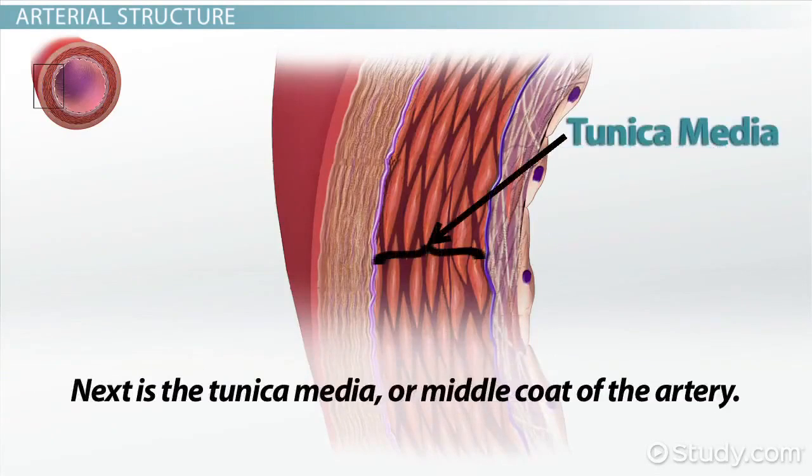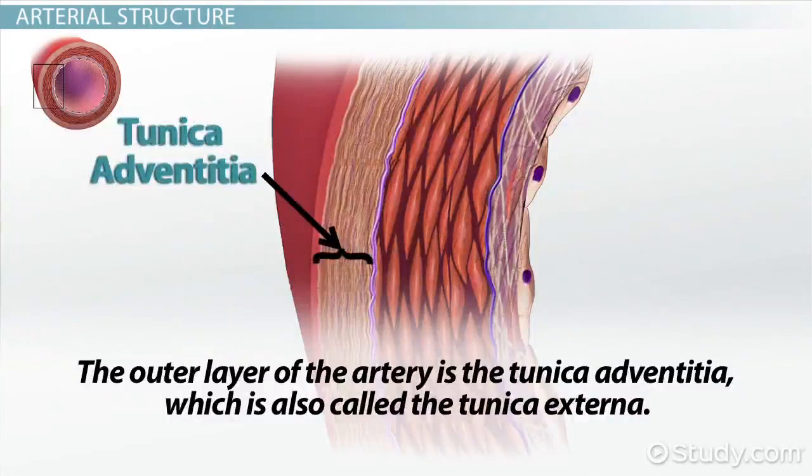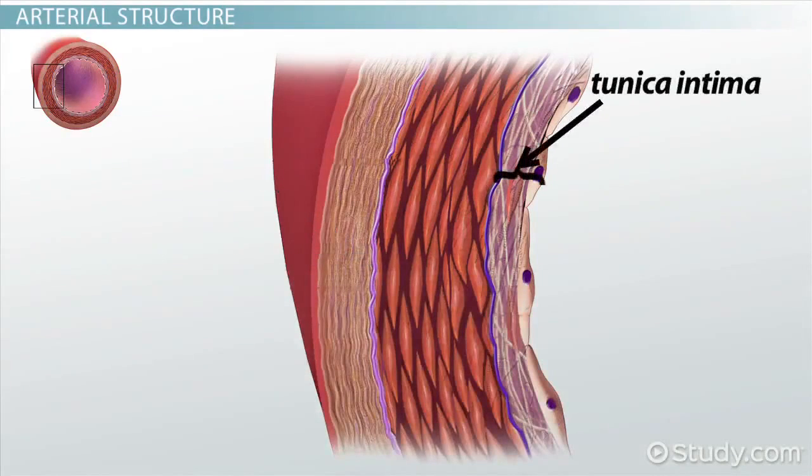Next is the tunica media, or middle coat of the artery. The outer layer of the artery is the tunica adventitia, which is also called the tunica externa. The tunica intima, which is in full-time contact with your blood, is itself composed of three layers, a thin inner layer of